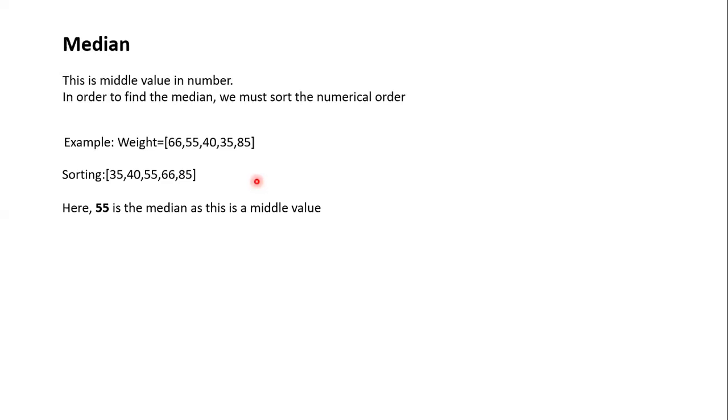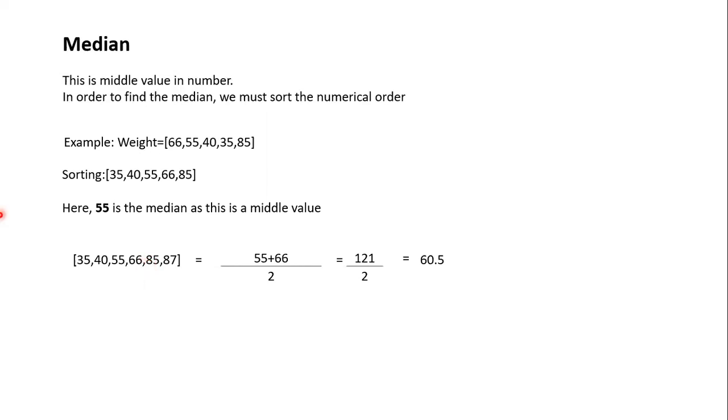For example, I will add one more number to the weights. Here we have 35. I have sorted it from smallest to largest: 35, 40, 55, 66, 85, and 87. So basically we will consider the two middle values, 55 and 66. We take 55 plus 66 divided by 2, that is 121 divided by 2, and 60.5 is our median value.